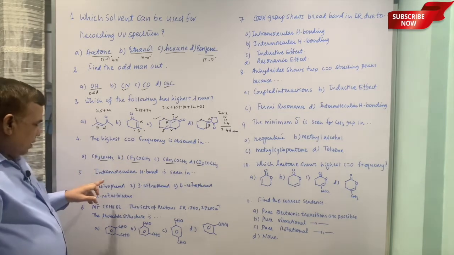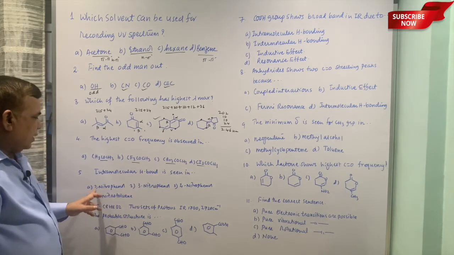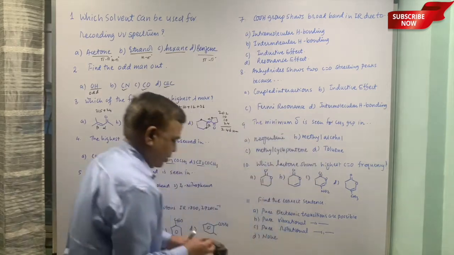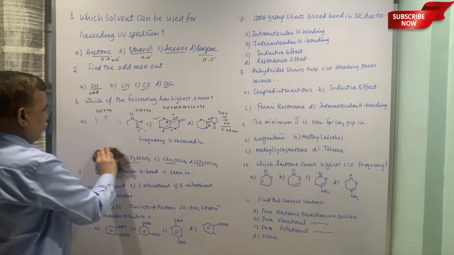Next example is, intramolecular hydrogen bond is seen in. These are the compounds given. I will just draw their structures, and then it will be more clear to you.